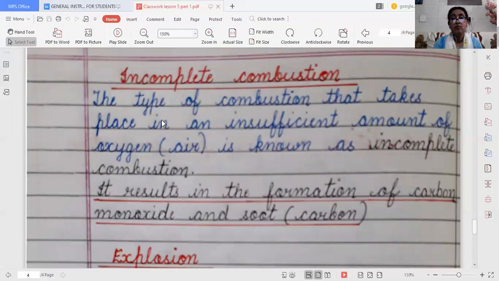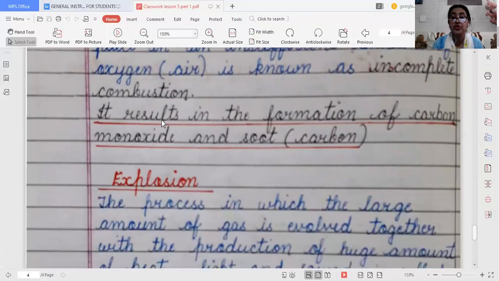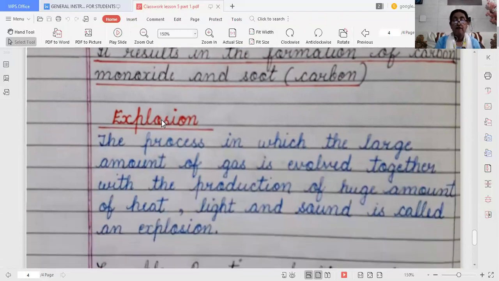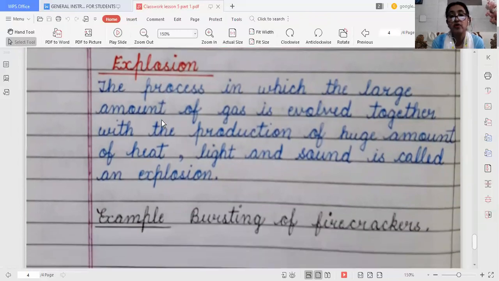Along with this, one more type is there, known as explosion, where a large amount of gas is released. In the rest of the combustion types, heat energy and light energy are produced. But in this type, along with heat and light, sound energy is also produced. An explosion is the process in which a large amount of gas is evolved together with the production of a huge amount of heat, light and sound. The most common example is the bursting of firecrackers.